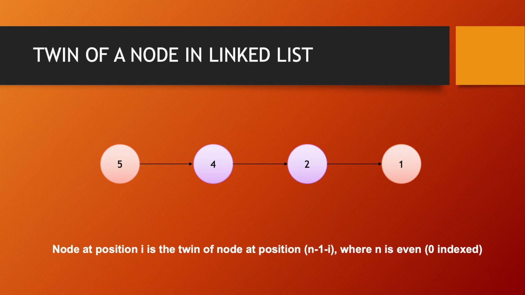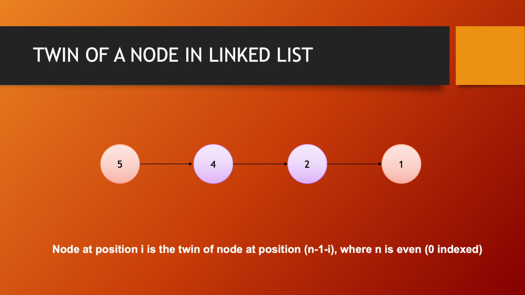So let's say we are given a linked list with an even number of elements, and our index starts from 0. For a node at position I, the twin of that node will be found at n minus I minus 1.